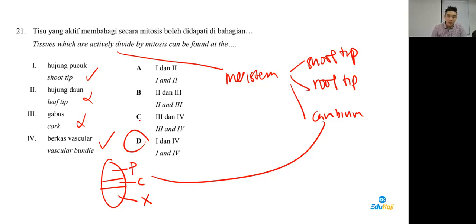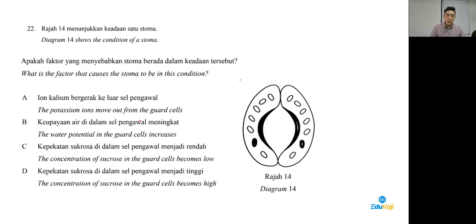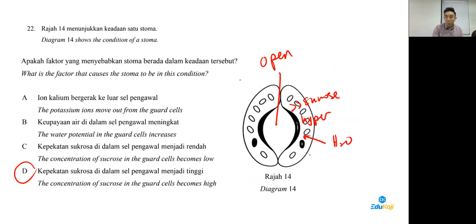Now, 22 is to do with opening and closing of stoma. Answer is donkey, because for the stoma to open, inside must have a lot of sucrose. Inside becomes hypertonic, and water enters. Water enters, it becomes turgid.